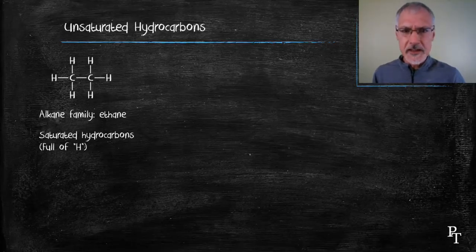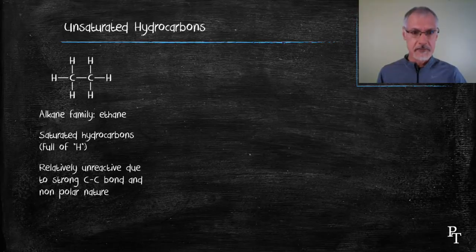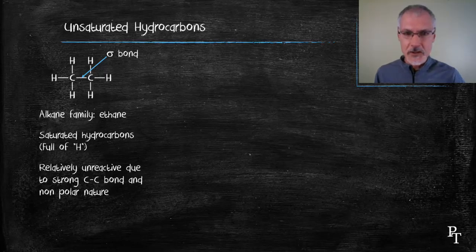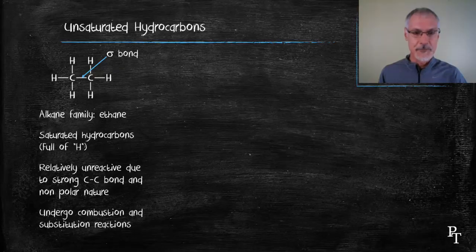You might recall that the alkane family is one of the more unreactive families in organic chemistry, primarily due to the strong carbon-carbon bond. That's called a sigma bond, a single bond represented by an overlap of ends of orbitals. And you might recall that these substances undergo combustion and substitution reactions.